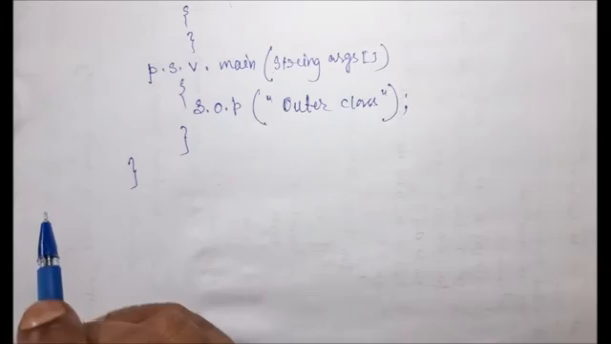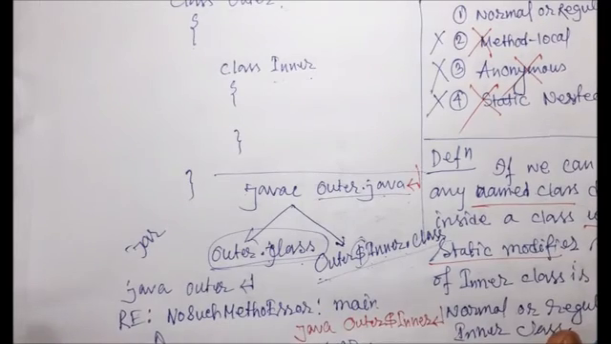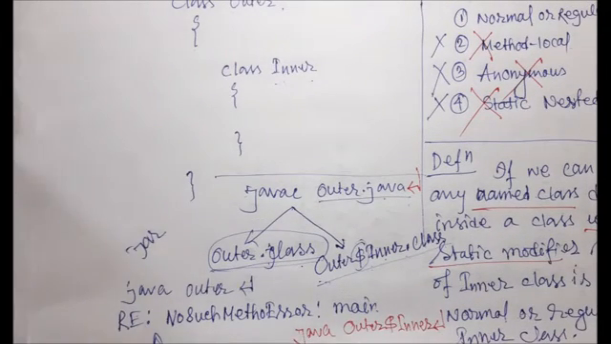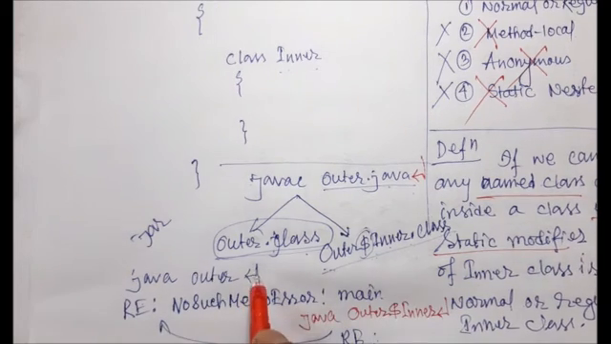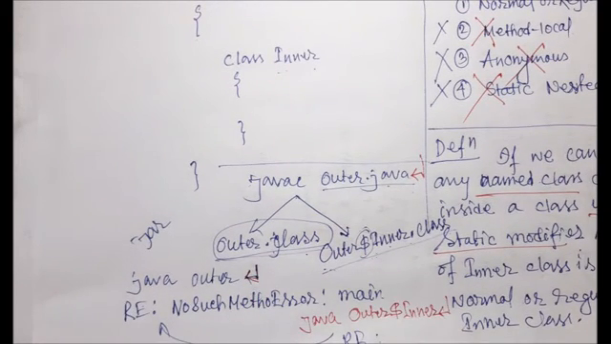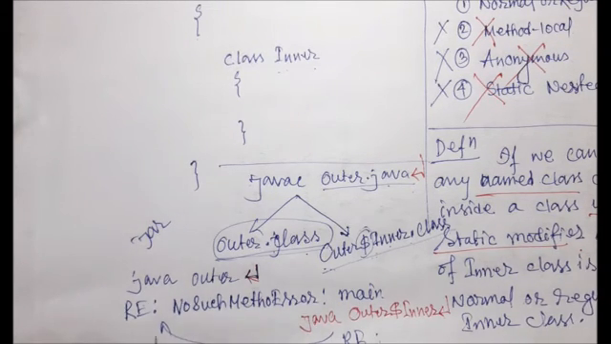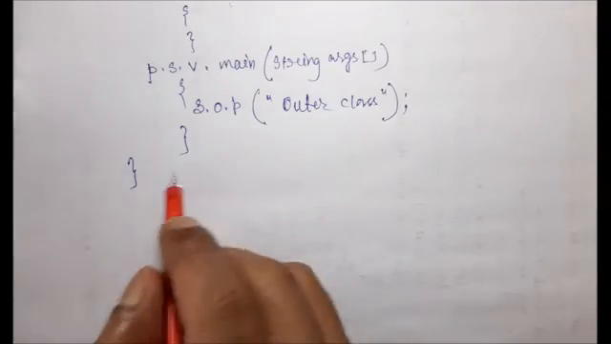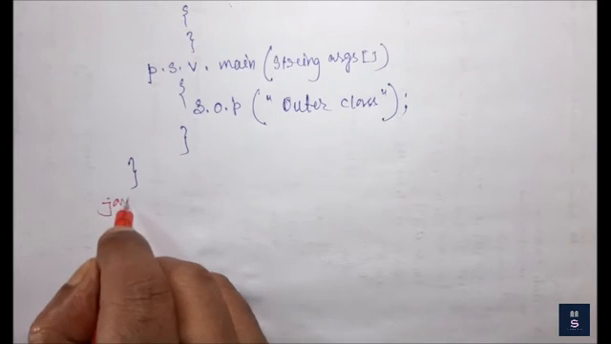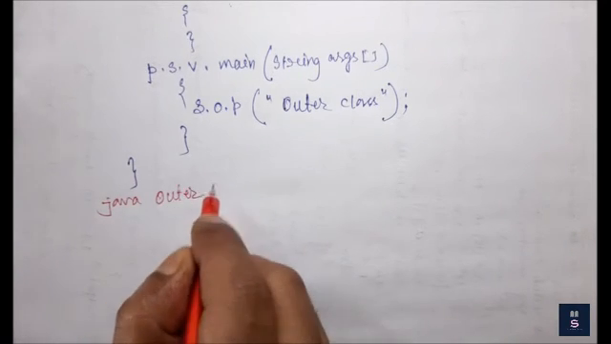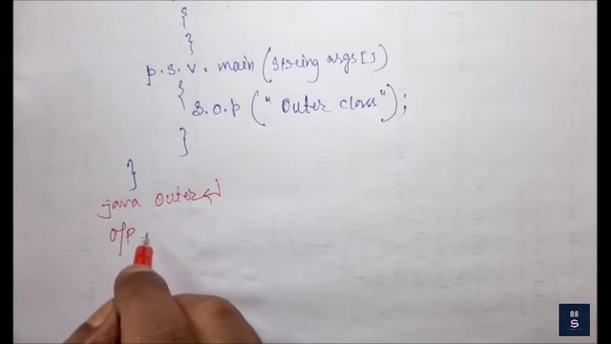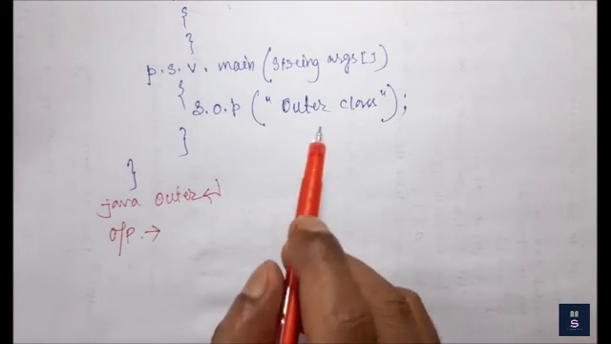Okay. Now, the same thing I am just discussing. If I call java outer, the dot class file will be created. If I run java outer, is there any output or is there any error? The class will run fine. So I will get the output. If I run this file, I will get the output. If I call java outer, then I will get the output. It's very simple. So outer class.